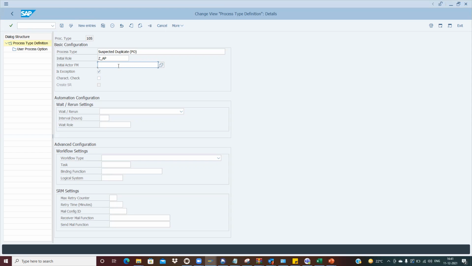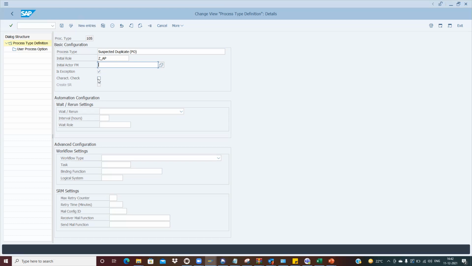For company code 1100 we want role 1 to be triggered, and for company code 1200 we want role 2 to be triggered. We can put that in the initial actor FM. Then the exception is activated, and generally it will work.